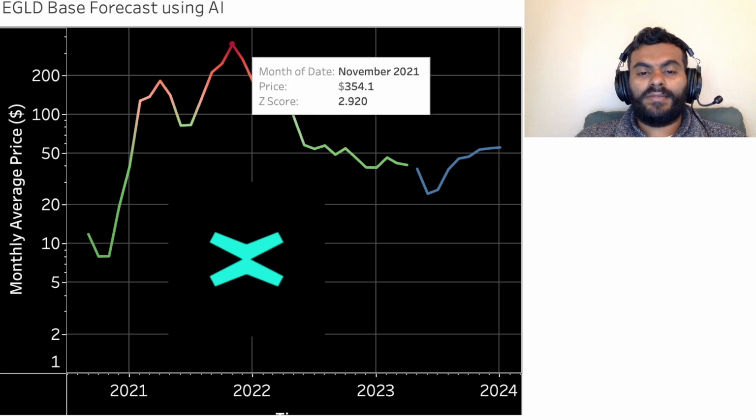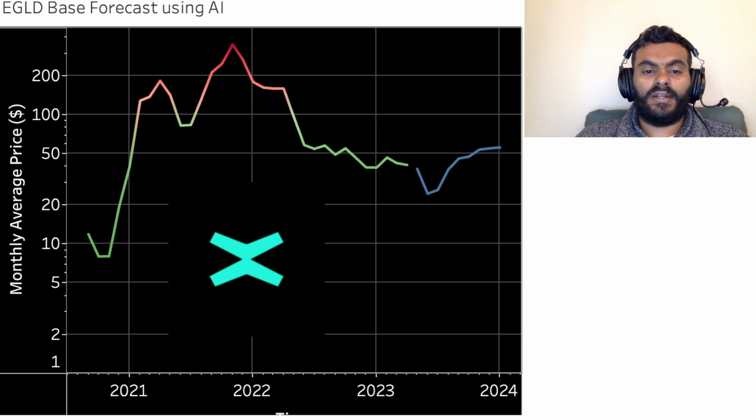And then the last one that I would like to share is how high this z-score goes in terms of color. It goes deep red when the z-score is in excess of 2. So in November of 2021, when the price was 354 US dollars, the z-score was 2.9, because if you solve for the average price, which is 105, the current price was around $250 higher than the average price. If you divide that 250 by 85, you will get 2.92. That's why the color at that point is deep red.